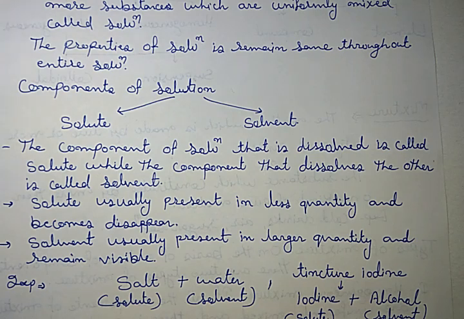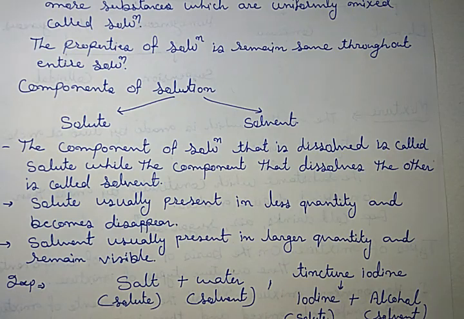Okay, now how can we identify which is solute and which is solvent? If you observe lightly, then you can identify which is solute and which is solvent. The substance which is less in quantity is solute, and the substance which is more in quantity is solvent.